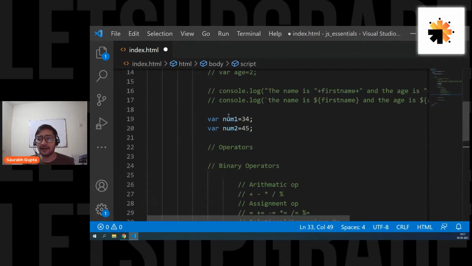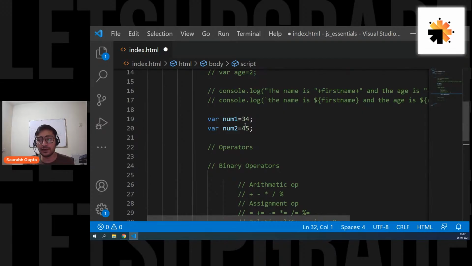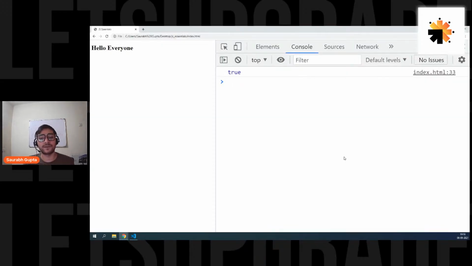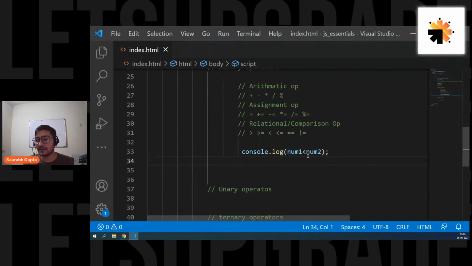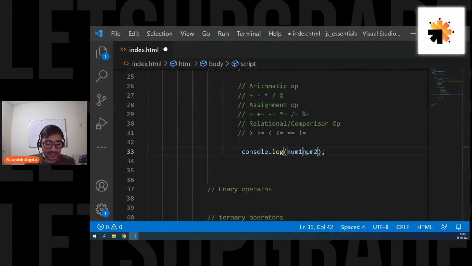So now guys, I have two variables, num1 and num2, and I'm simply using this less than operator. So num1 less than num2. Now if you see, 34 less than 45. This is what I'm writing, right? Because num1 is 34 and num2 is 45. So I'm simply writing 34 less than 45. Yes, this is actually correct, so we should get true as our output. Simple. If I try greater than, we should get false.